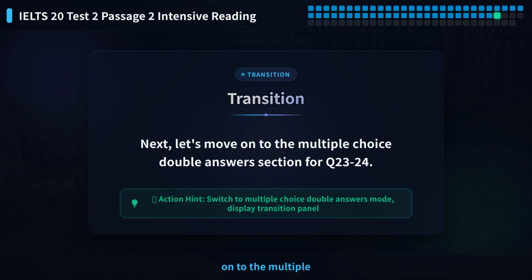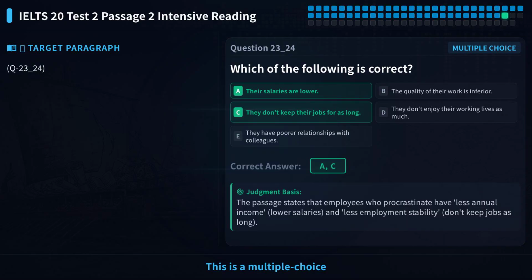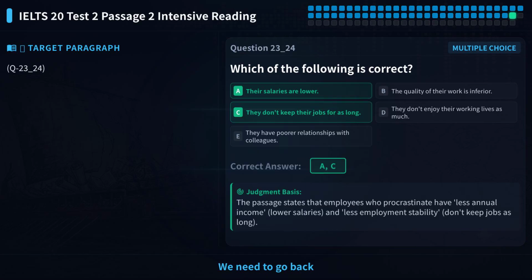Next, let's move on to the multiple choice double answers section for Q23-24. Now let's look at questions 23 and 24. This is a multiple choice question where you need to pick 2 answers from 5. The question asks, according to the text, in which areas do procrastinating employees perform worse? Options A to E are listed. I suggest you pause the video and try to pick the 2 correct answers. For this type of question, our strategy is to check each option one by one. We need to go back to the text, find the specific descriptions about procrastinating employees, and then decide if each option matches the information in the text.